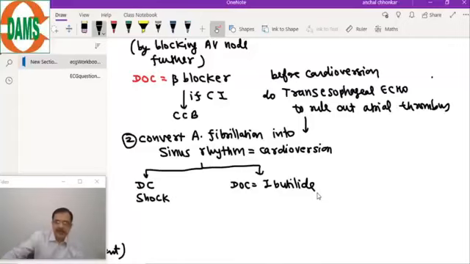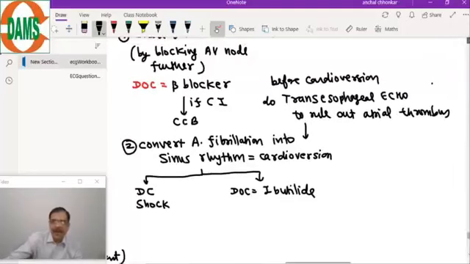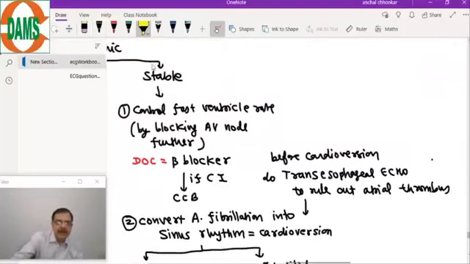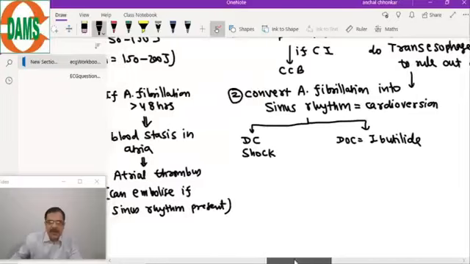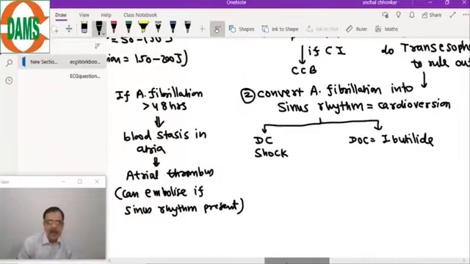This is a stable patient. This arm of treatment we are doing for a stable patient. For unstable, it is immediately DC shock. So the second step is the cardioversion, and remember the cardioversion should be done only after the transesophageal echo.